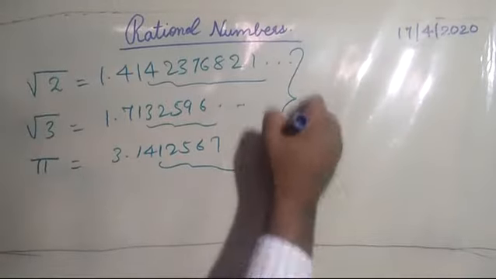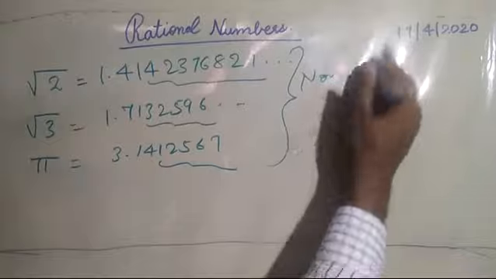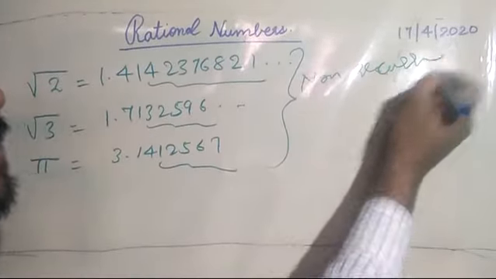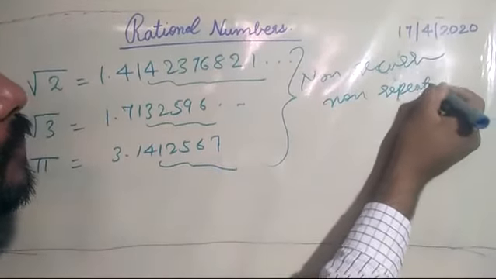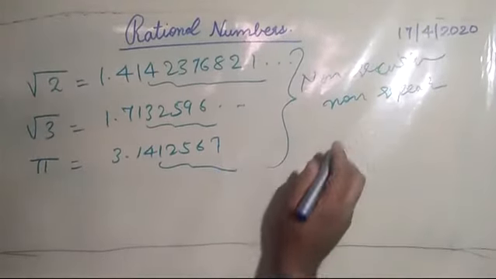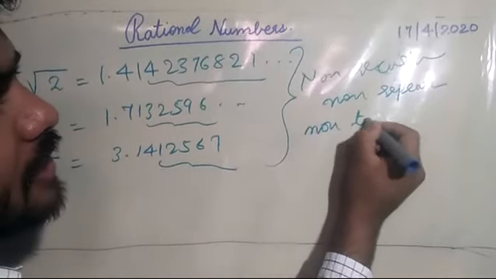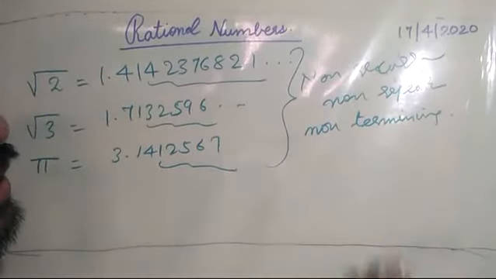So these numbers are non-recurring, non-repeating, or you say non-terminating also. Non-terminating means that this number is not going to end.